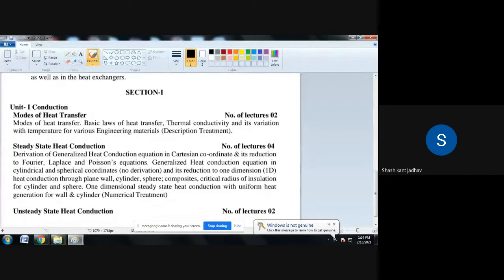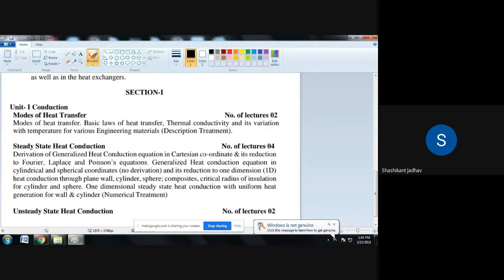Suppose we consider any body that emits radiation. For each radiation, we calculate the product of the wavelength and the temperature, and that product is constant. This is nothing but Wien's displacement law.